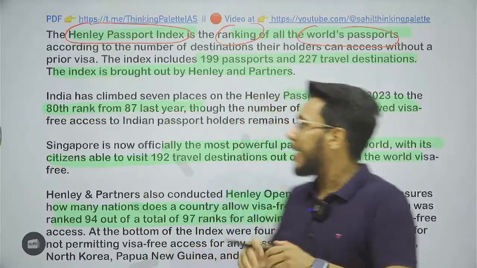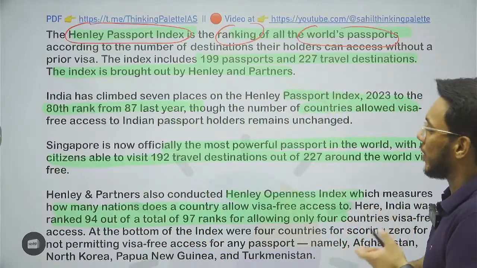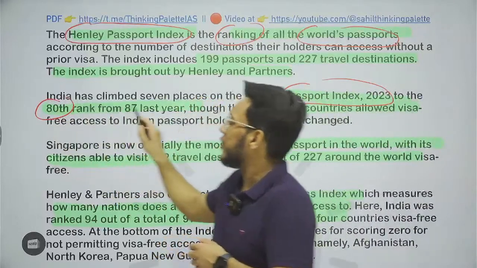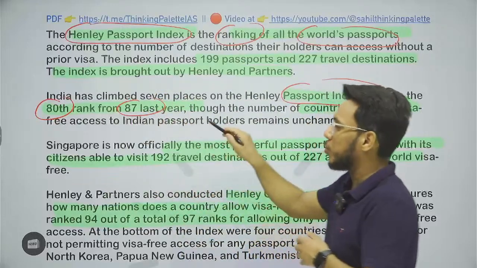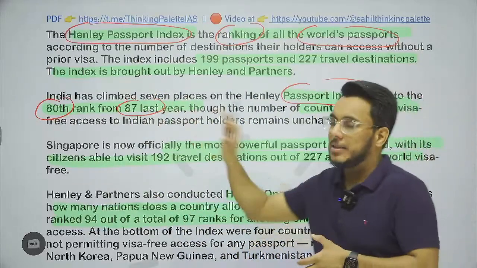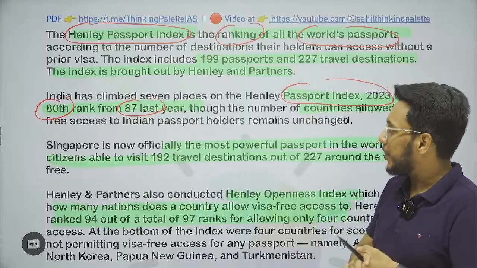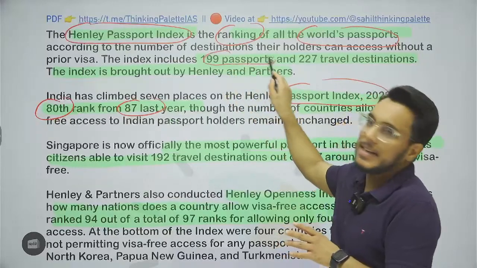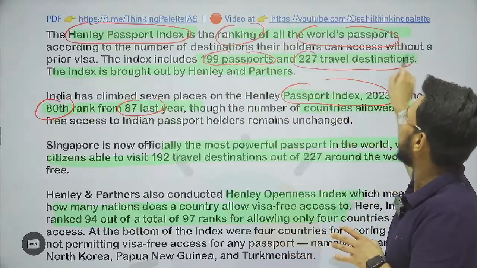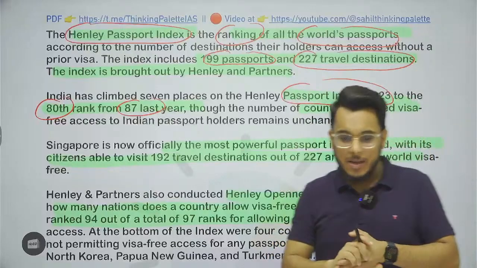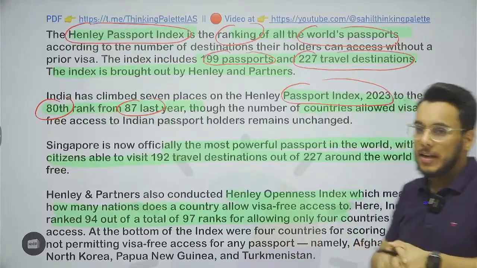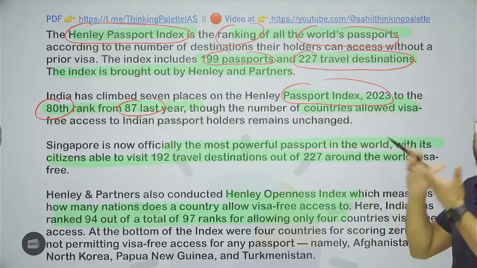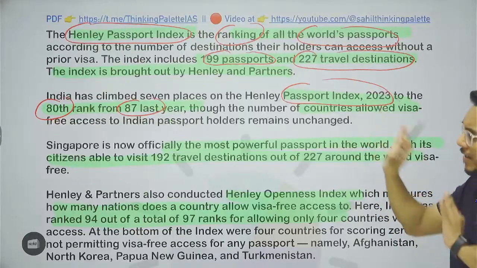Now, when we talk about the Indian passport, its rank in 2023 is 80, which has improved from 87 last year. So in 2022, the Indian passport's rank was 87. This year, India's passport rank is 80. The Henley passport index ranks 119 passports and covers 227 travel destinations. The Indian passport is ranked 80th, but the number of countries accessible has not improved.